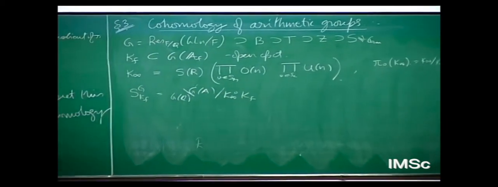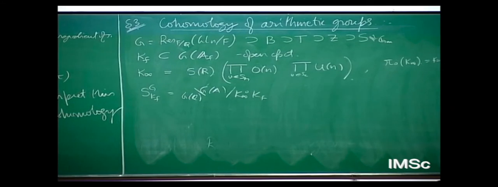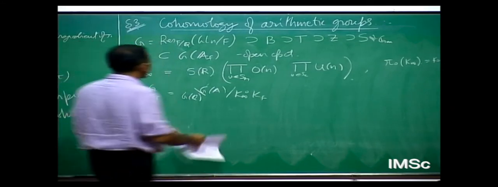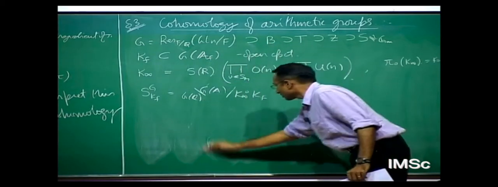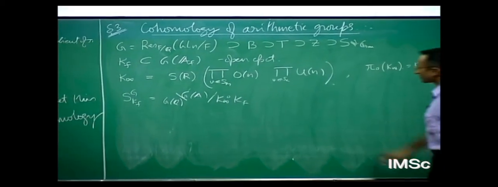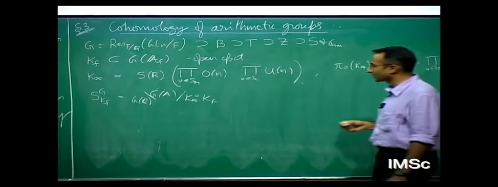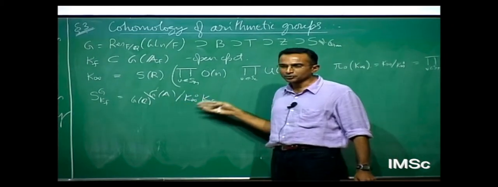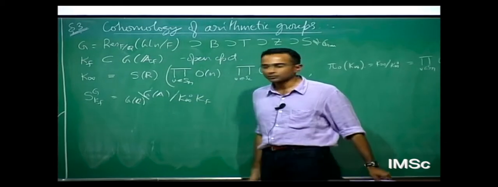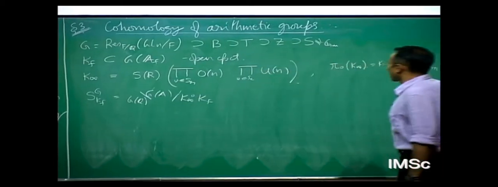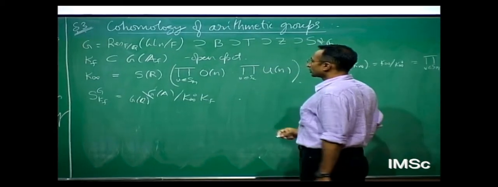This is just a jazzed up version of your modular curve, upper half plane mod a discrete subgroup, in the context of GLN. If this K_f has no pinching, no elements of finite order or something, this is a locally symmetric space. Otherwise, it's almost a locally symmetric space.